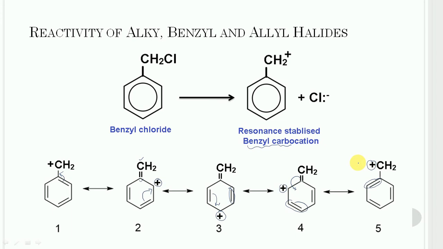So due to the resonance stabilization of benzyl carbocation, the bond between carbon and halogen can easily break down and they can undergo fast nucleophilic substitution reaction by strong nucleophiles such as hydroxyl, amines and cyanide ions.